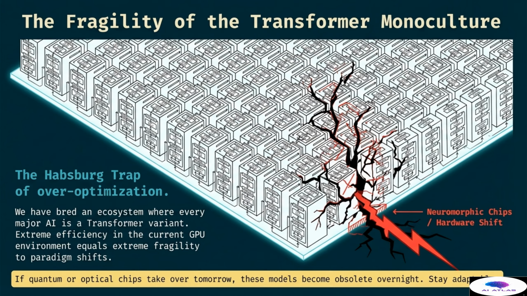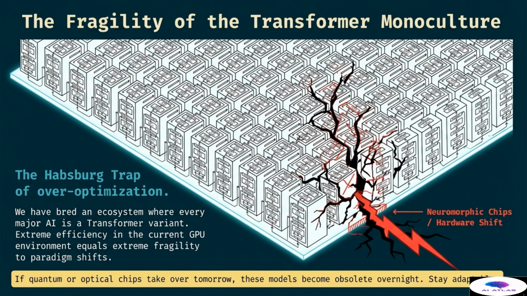We have optimized so heavily for the current silicon architecture that we might be ill-prepared for the next leap in computing technology. This slide is a call to stay adaptable and to continue exploring alternative architectures. While transformers are currently the dominant species, the history of biology and technology shows that dominant species often struggle to adapt when their environment changes.